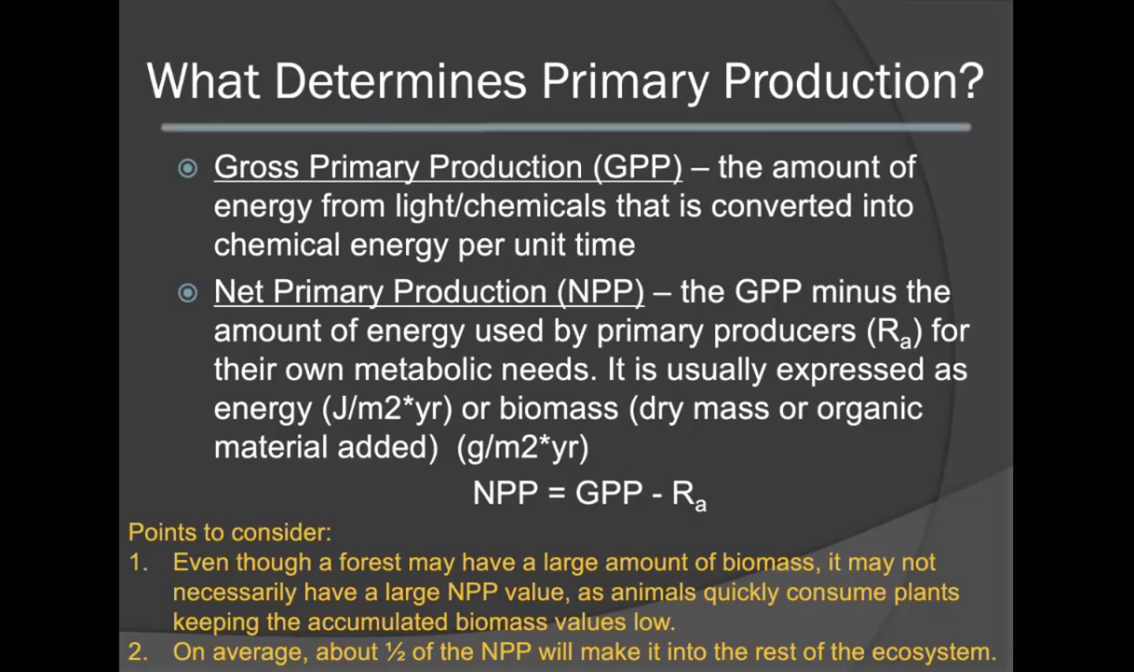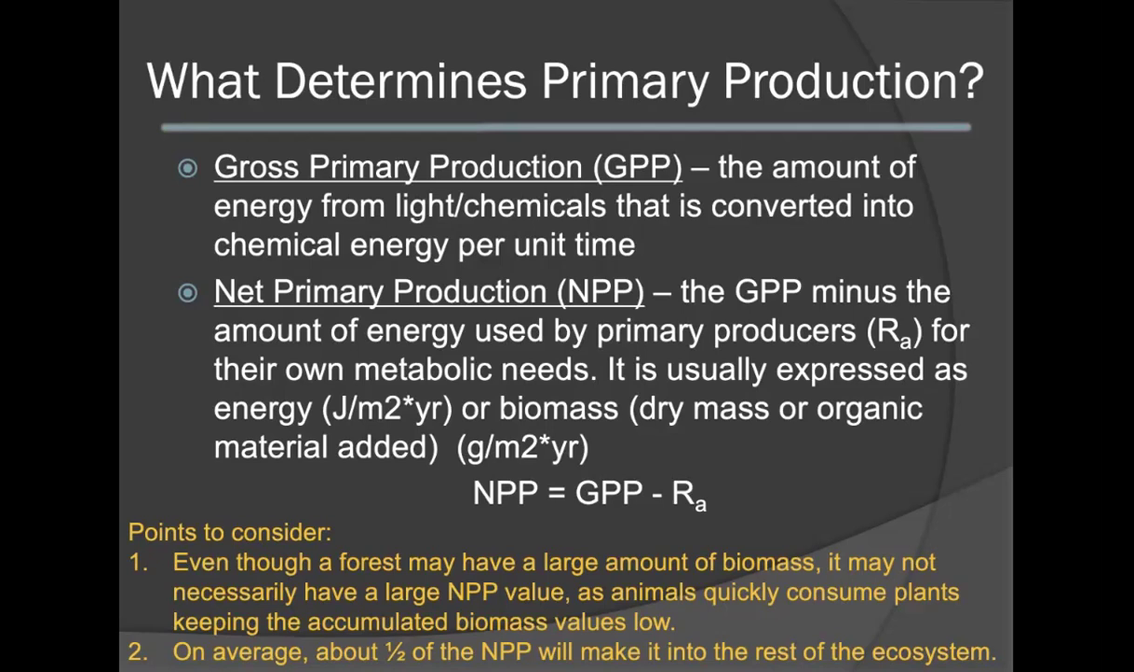Net primary production is the GPP minus the amount of energy that is used by the primary producers, which is denoted by RA. Primary producers, keep in mind, still have their own metabolic needs. This means that some of the energy that they are absorbing is going to be used to support themselves. The NPP is usually expressed as energy, or biomass.